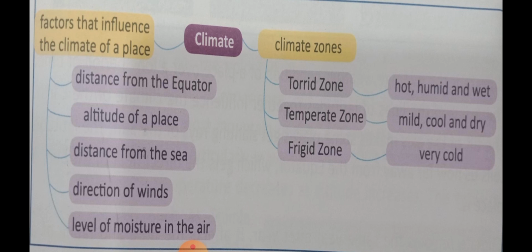And in this video, we have also seen about the climatic zones, which are torrid zone, temperate zone and frigid zone. In torrid zone, you will find the temperature to be very hot, humid and wet. In temperate zone, you will find the temperature to be very mild, cool and dry. And in the frigid zone, you will find the temperature to be very cold.